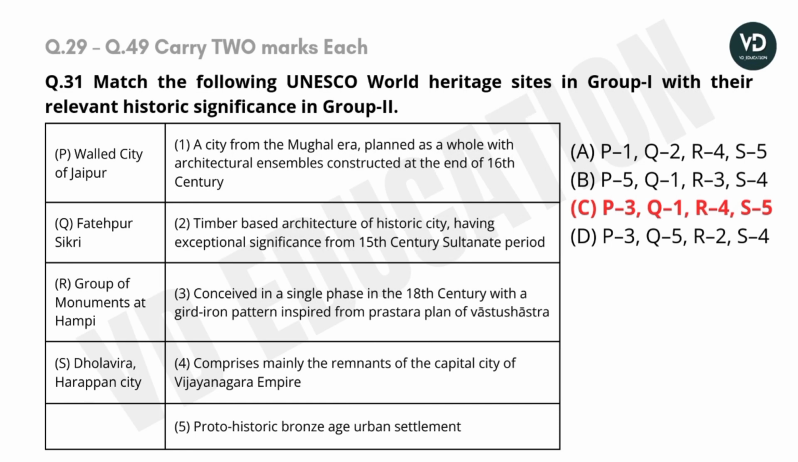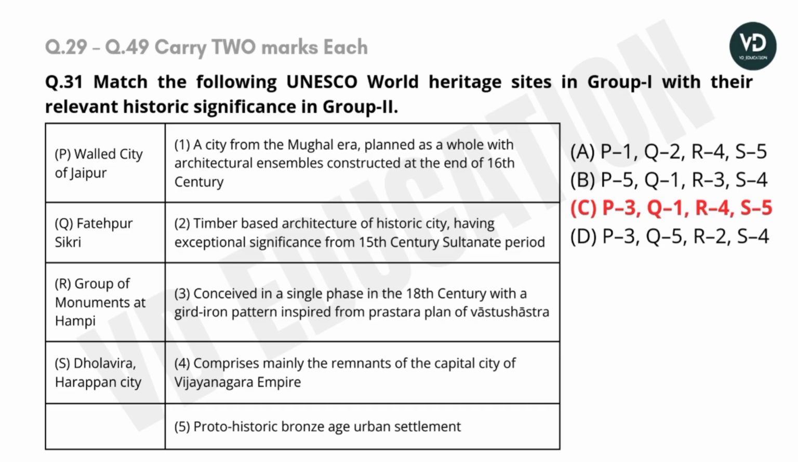Question number 31. Match the following UNESCO World Heritage Sites in Group 1 with their relevant historic significance in Group 2. P. The walled city of Jaipur. Q. Fatehpur Sikri. R. Group of monuments at Hampi and S. Dholavira's Harappan city. And their historical significance they have provided.